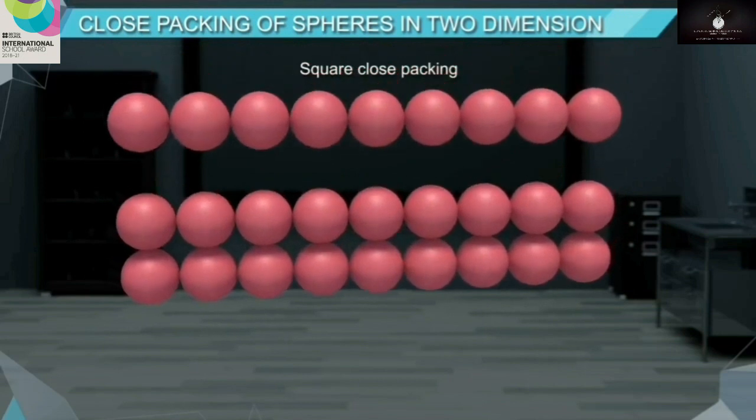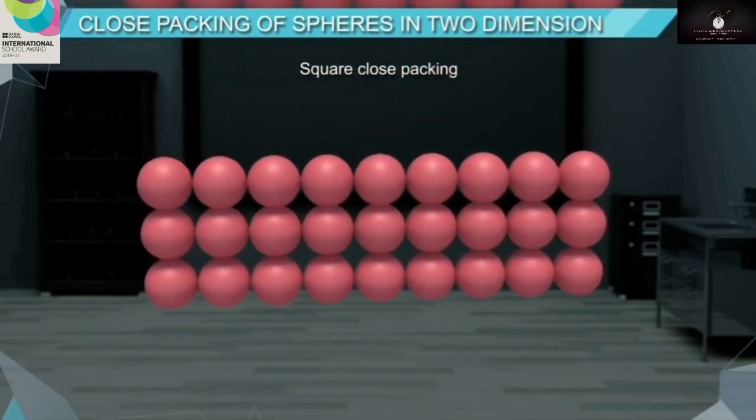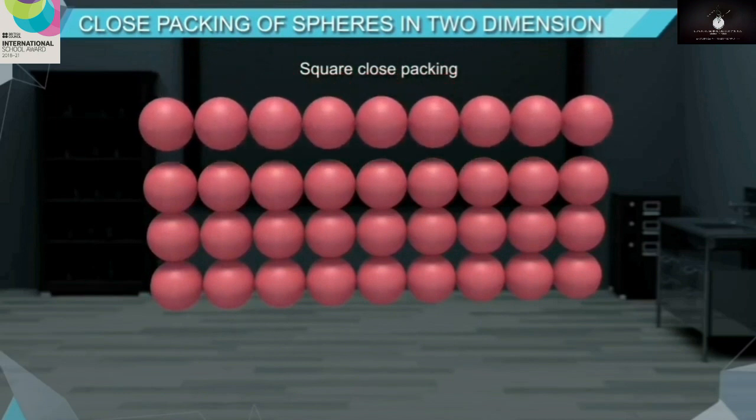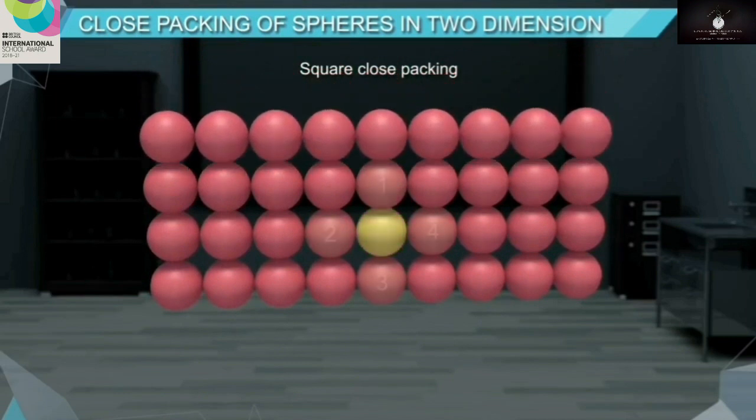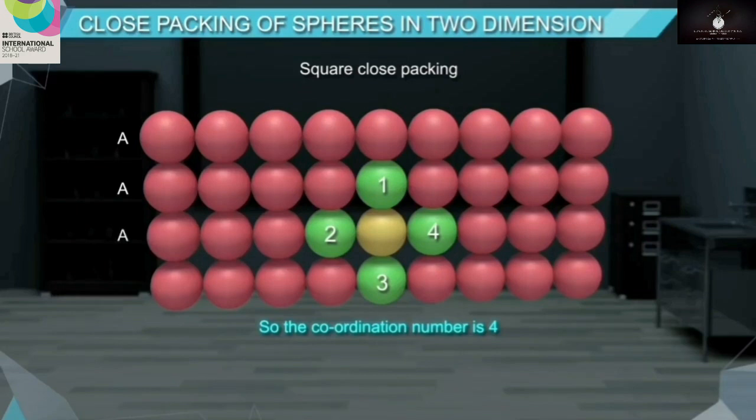In such an arrangement, the spheres are aligned horizontally and vertically such that each sphere is in contact with 4 other spheres. So the coordination number is 4. If the first row of arrangement is called A type, and if we place the same type of arrangement again, it is also called A type. If we keep on placing such rows one above the other, such an arrangement is called AAA type of arrangement or square packing.